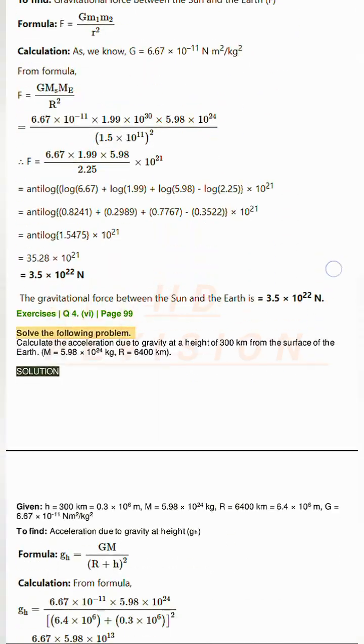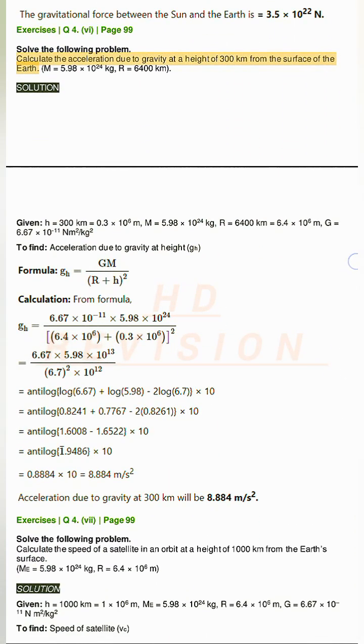Exercises Q4. B page 99. Solve the following problem. Calculate the acceleration due to gravity at a height of 300 km from the surface of the Earth. M equals 5.98 times 10²⁴ kg, R equals 6,400 km. Solution.